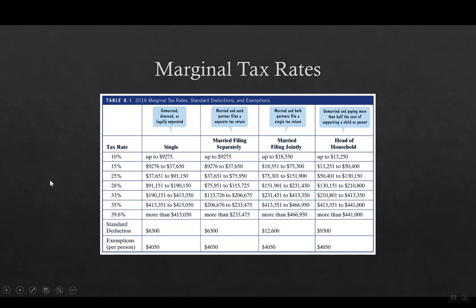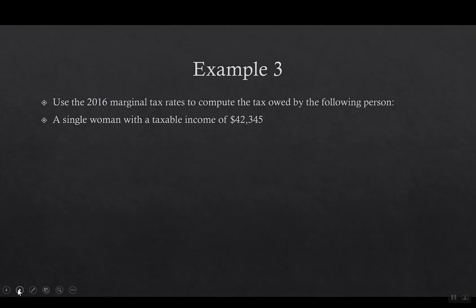So what's happening in this tax rate is you're paying 10% for the first $9,275 you make. Then for this next bit of money, you pay 15%, and then the next bit of money, you pay 25%, and then the next part of money, you pay 28%, right? So based on the pieces of your income, you pay different percents, and of course, the more money you make, the more taxes you pay. So we're gonna look at an example of how we deal with this marginal tax rate.